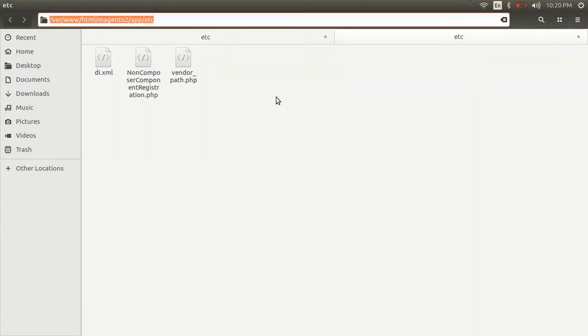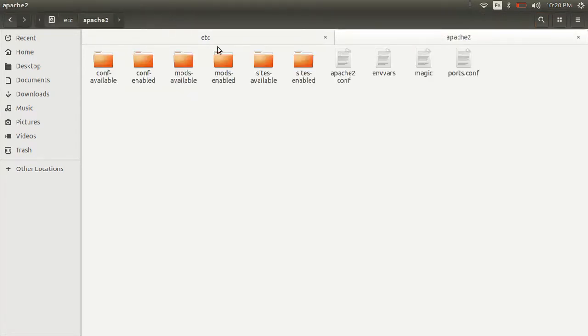So going, guys, I think some etc, Apache 2, modes configure site embedded.